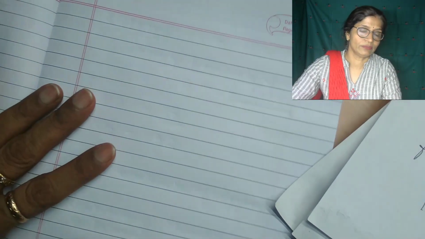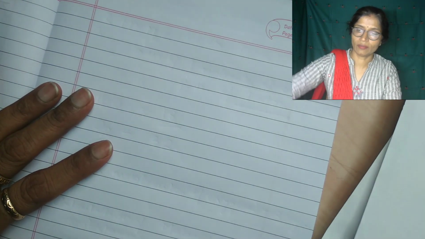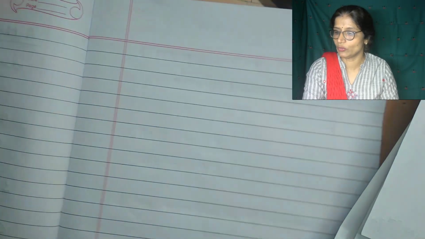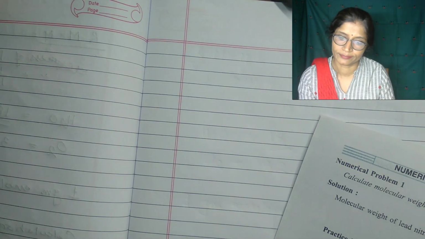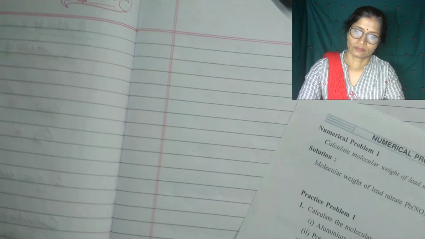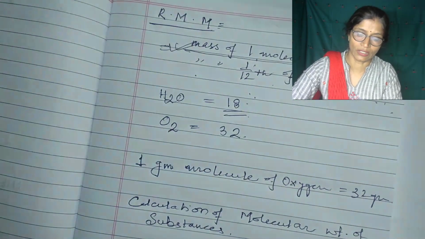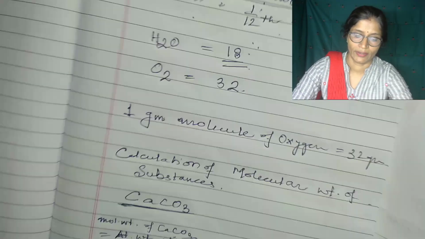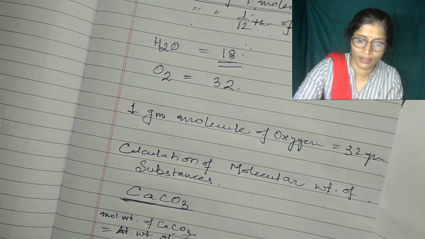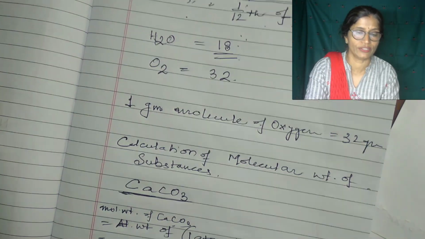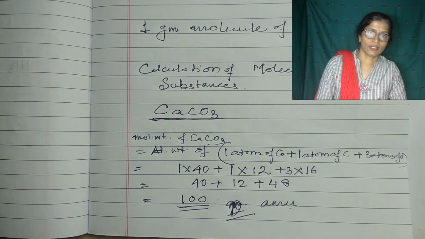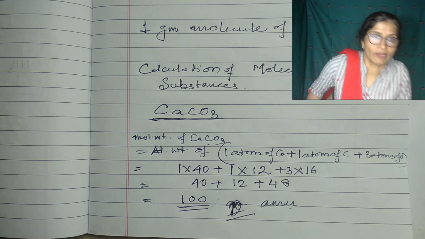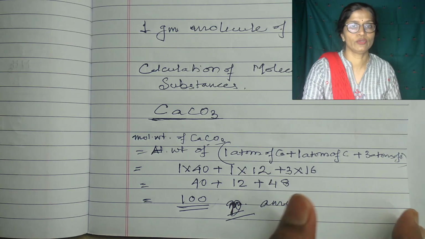Now next, suppose I have to calculate the molecular weight of ammonium sulfate. So the previous answer is actually 100 AMU, atomic mass unit. We have to express relative molecular mass or relative atomic mass in the unit AMU, atomic mass